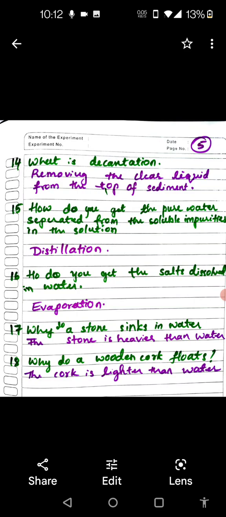Yes. If you have to separate the impurities which float, you have to skim them off from the top layer of the water body. If it is a heavier one, you will make it undergo sedimentation. Okay. Settle down at the bottom.